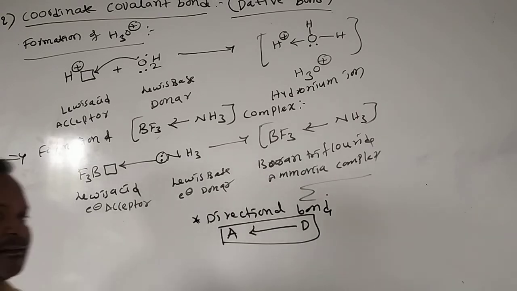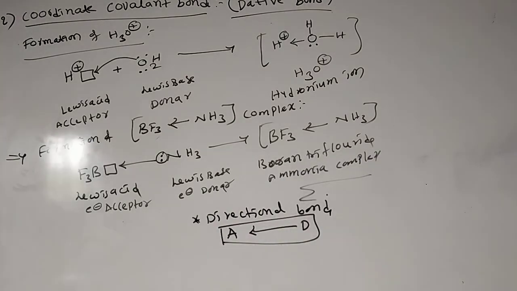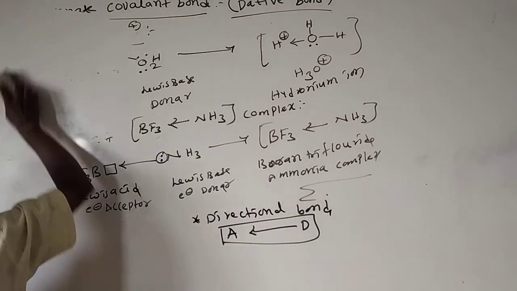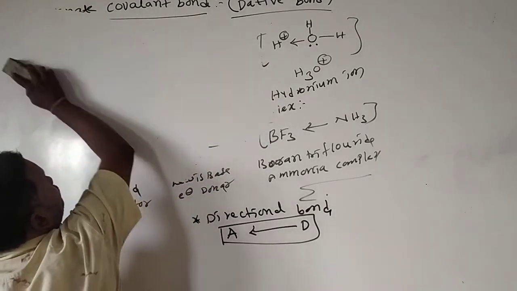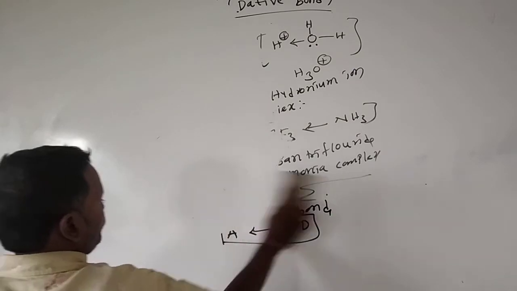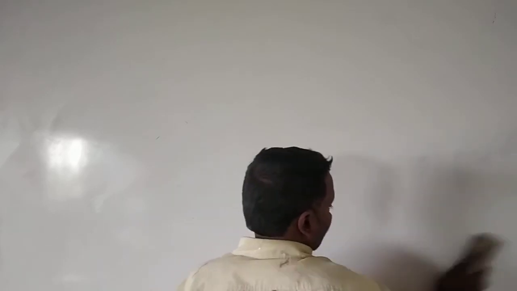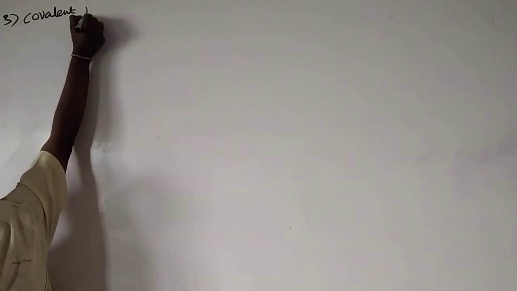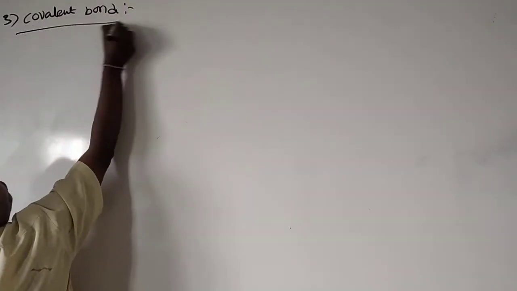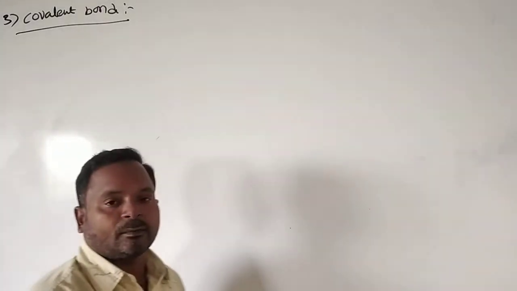Next, in continuation, we will see one more important bond, the covalent bond. We will see what a covalent bond is and how it is formed.